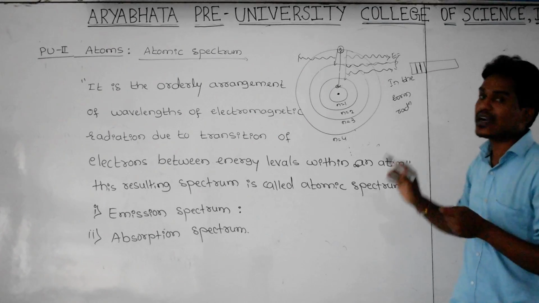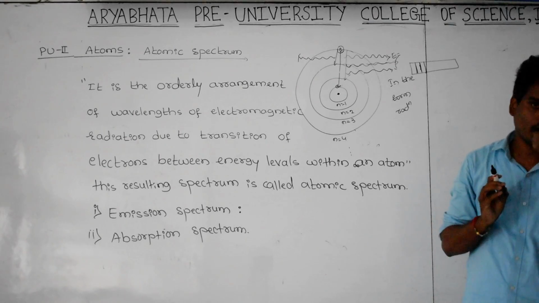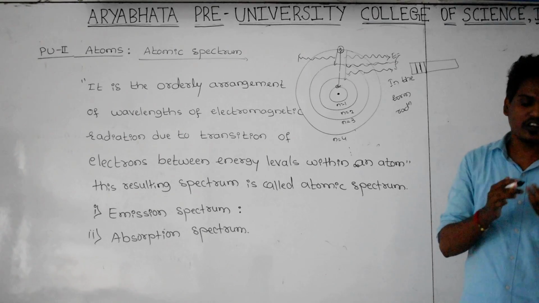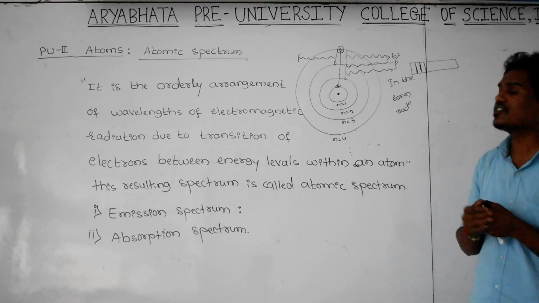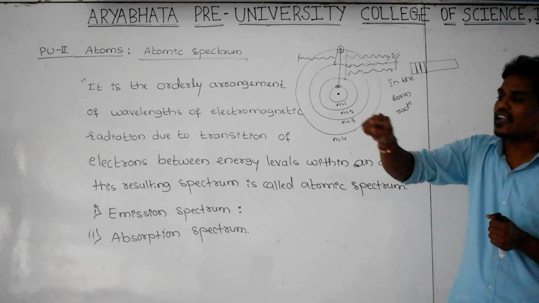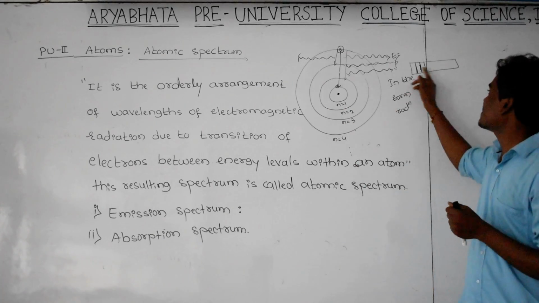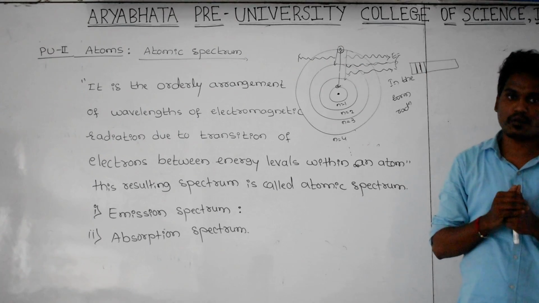This resulting spectrum I am going to call the emission spectrum. What is the meaning of emission? Because the electron emits the different wavelengths whenever it jumps from a higher energy state, it emits the radiation, and its wavelengths are here. This spectrum is called the emission spectrum.